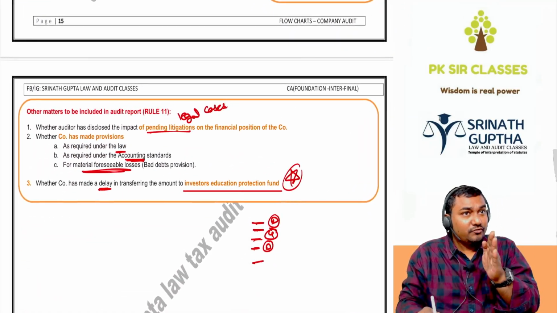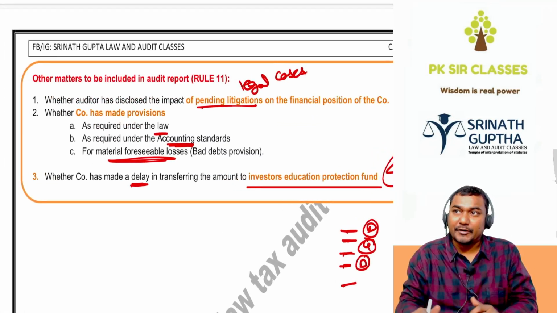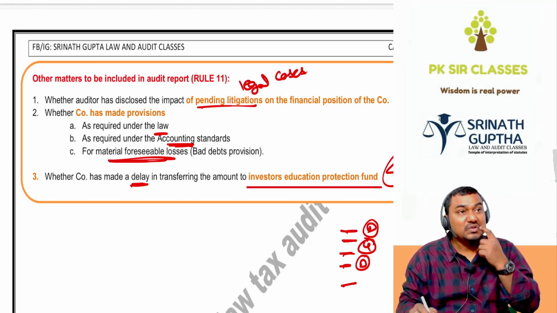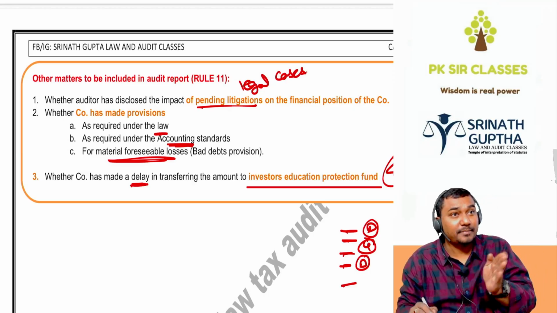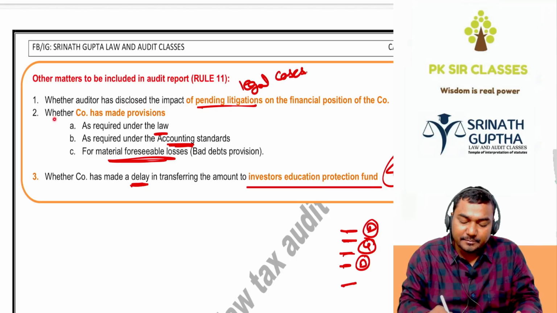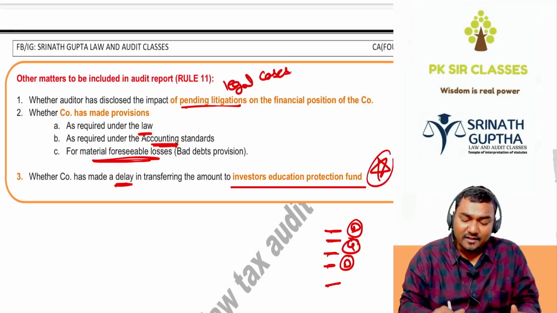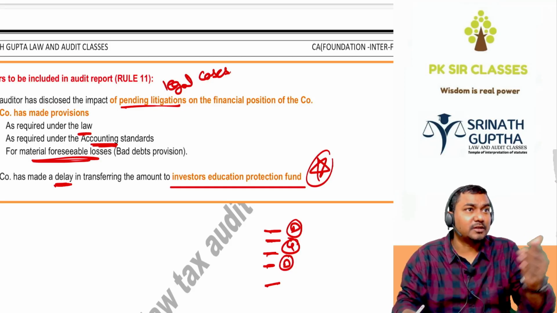After 143(1), (2), (3), (4), one rule is there, beta: Rule 11. As per Rule 11, the auditor has to report whether the impact of pending litigations is disclosed. As a footnote, if there are any litigations on the company, whether they are disclosed properly or not, and whether the company has made the provision required under the Companies Act and accounting standards for known losses and foreseeable losses. And whether the company transferred the amount to the IEPF account properly or not, the Investor Education and Protection Fund. If not, we have to report in the audit report.